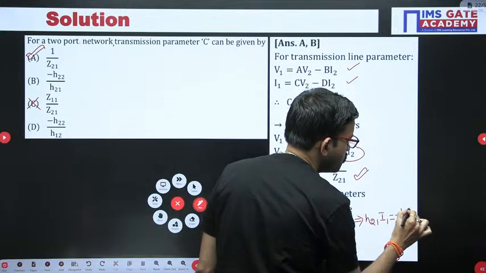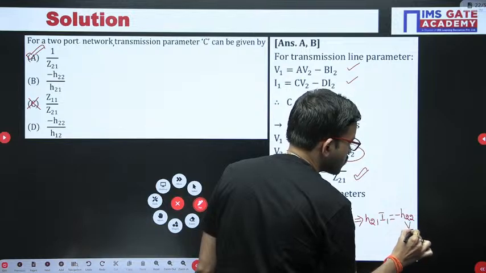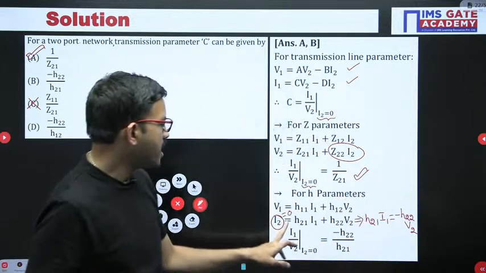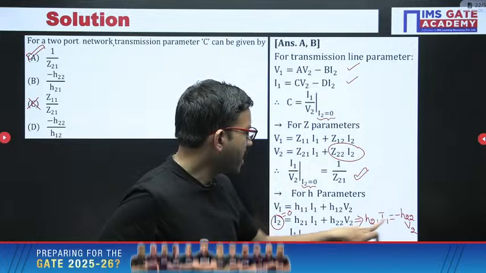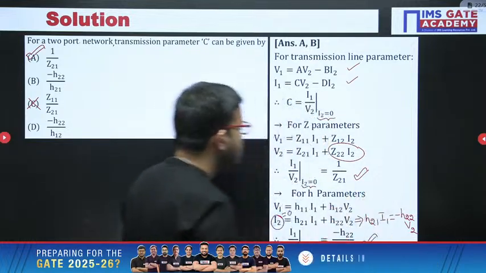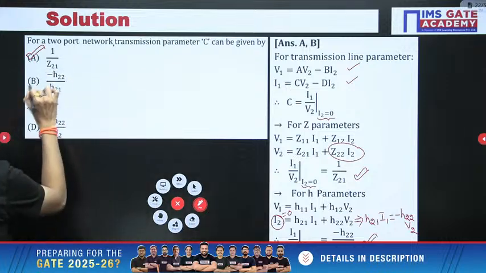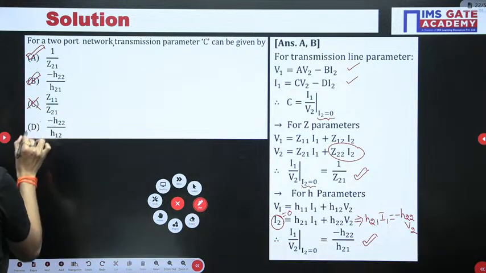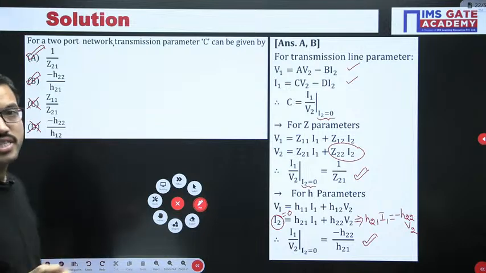So I1 divided by V2 is minus H22 divided by H21. That is in option B, so we can eliminate option D.